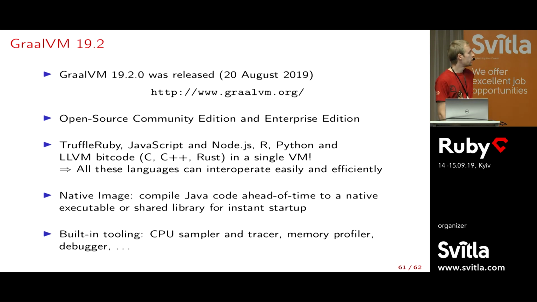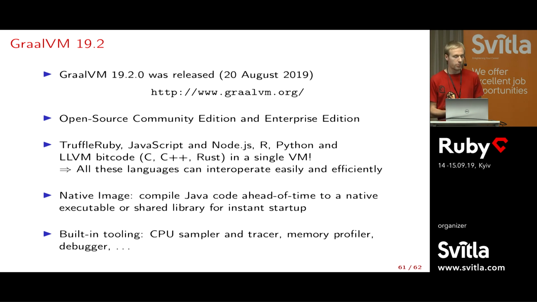And finally, TruffleRuby is part of a bigger project called GraalVM. The latest release is 19.2. There's both an open source community edition and an enterprise edition. The reason for the enterprise edition is, of course, we need to fund the big team working behind it. And we expect bigger enterprises to want support and so on. So that's why it's there.